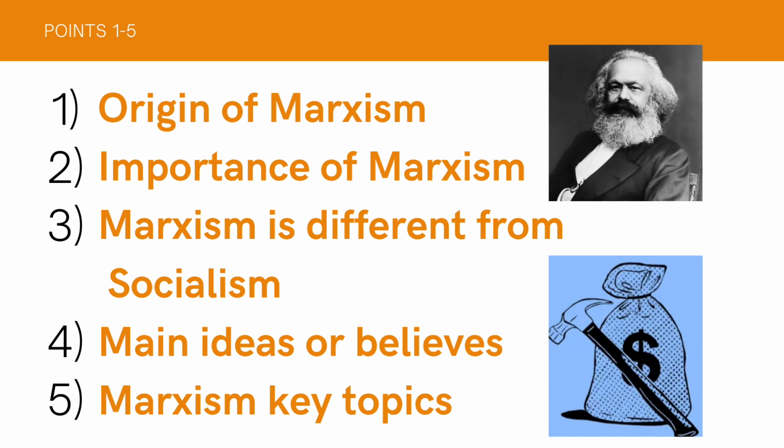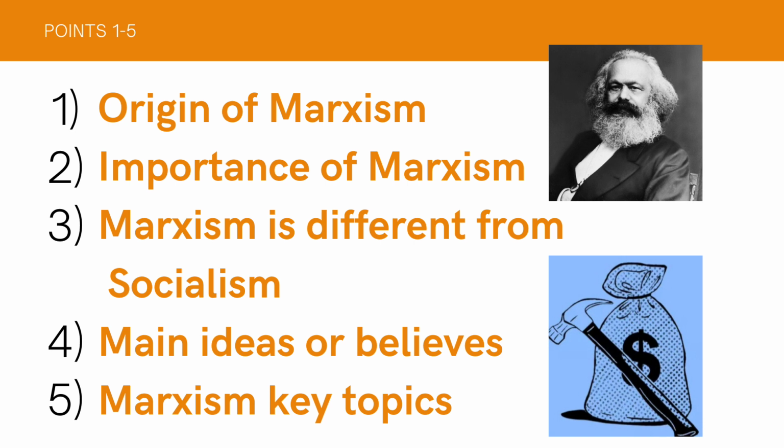It is mainly concerned with the battle between the working class and the ownership class, and favors communism and socialism over capitalism. And the next point is Marxism is different from socialism. Under socialism, the means of production are owned or controlled by the state for the benefit of the public, an arrangement or structure that is compatible with democracy and a peaceful transition from capitalism.